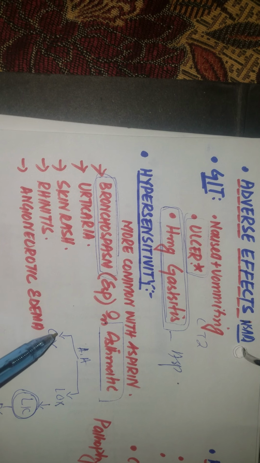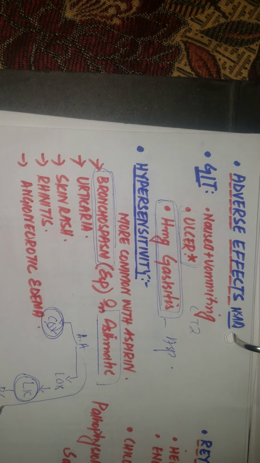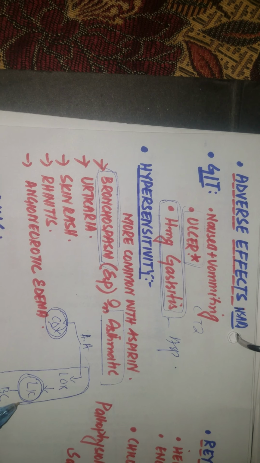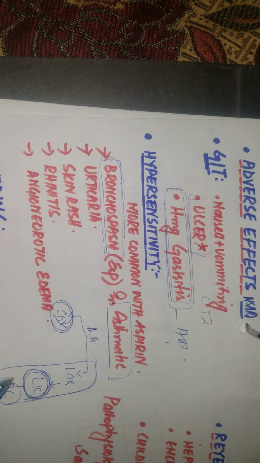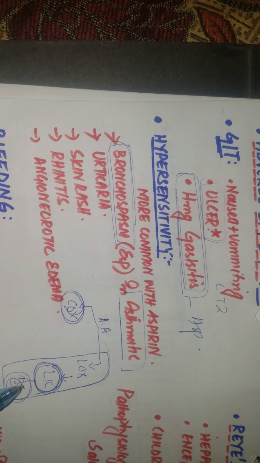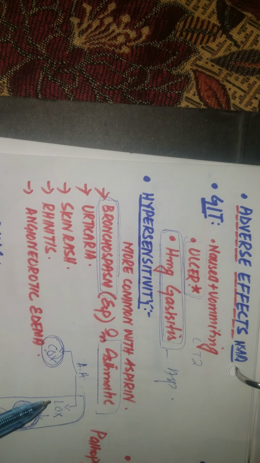So when aspirin acts on the COX and inhibits it, this pathway is more stimulated and increases the production of more leukotrienes, which will cause more bronchoconstriction. That's why these drugs are contraindicated in the asthmatic patients.